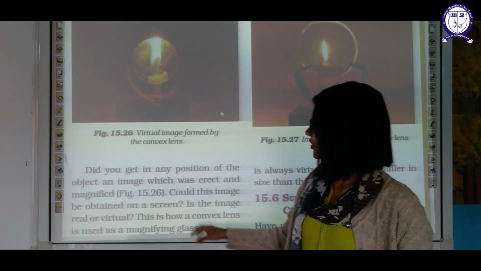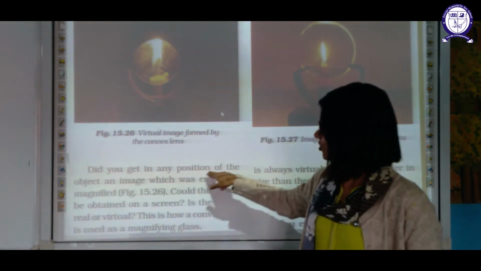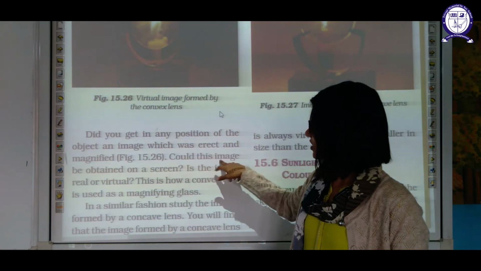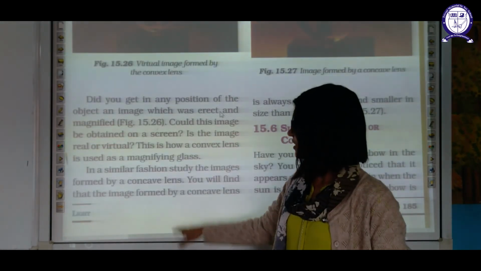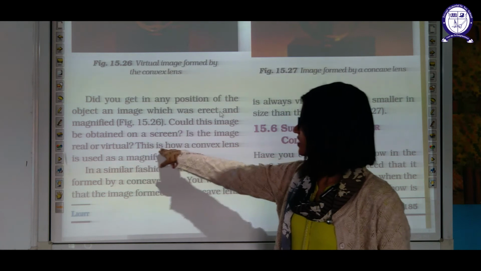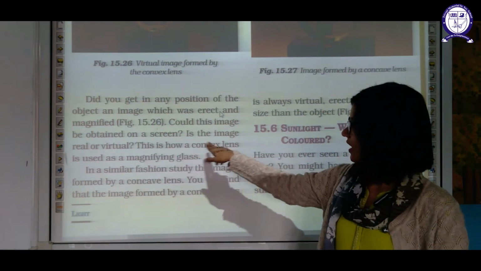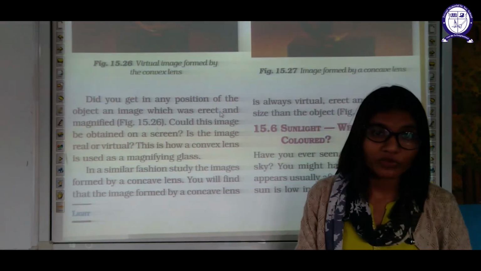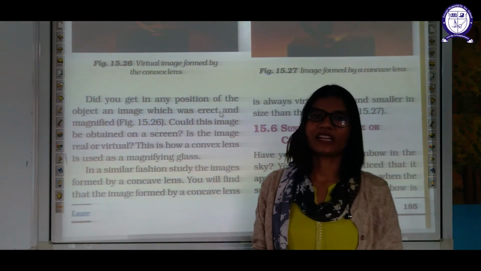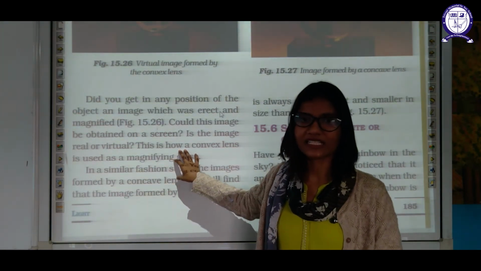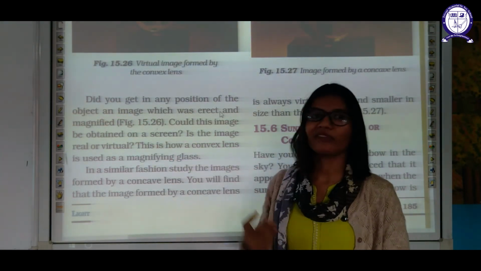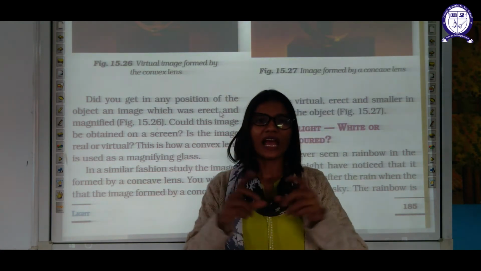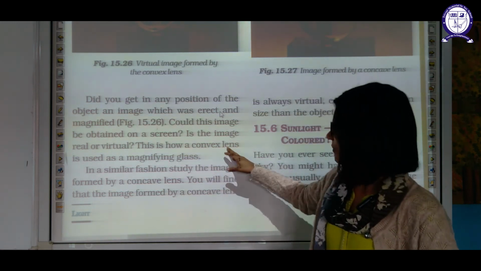So did you get, in any position of the object, an image which was erect and magnified? Could this image be obtained on a screen? Is this image real or virtual? This is how a convex lens is used in magnifying glasses, because it will give an enlarged view of the object. That's why we use the convex lens as magnifying glass, and the same thing is happening with your convex lens.